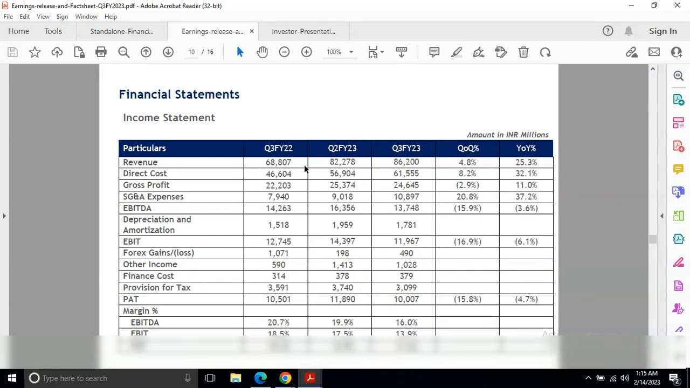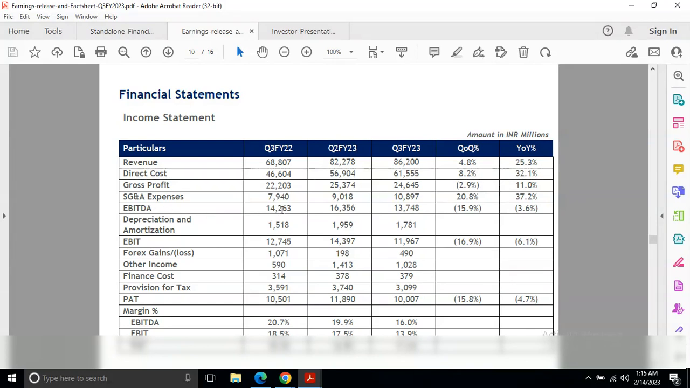So this is the income statement. The revenue in INR million: in quarter 3 last year revenue was 68,807. Now it's 86,200. So year on year it's a 25.3% increment, and quarter on quarter 4.8%.